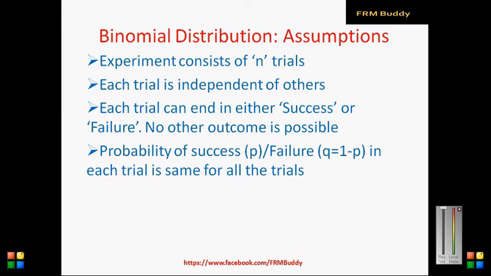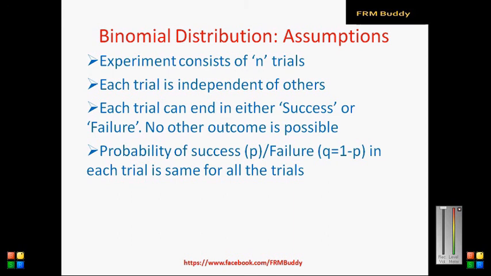Then the third assumption is each trial can end in either success or failure, and no other outcome is possible. In this case, if I am tossing a coin, I can get either heads or tails. There cannot be any third possibility. And the probability of success or failure in each trial is the same for all the trials. Now, what is meant by success and failure? We are going to spend a little bit more time on that.